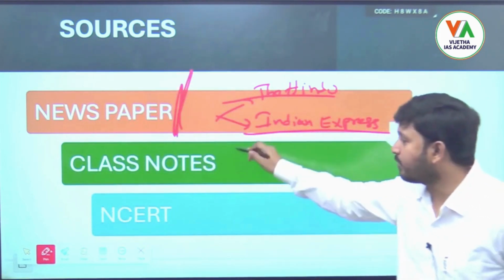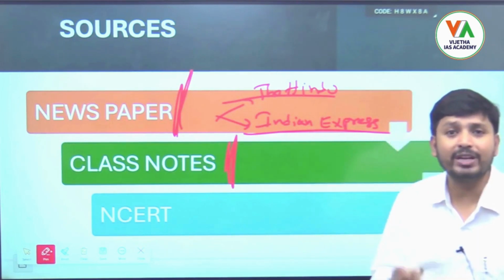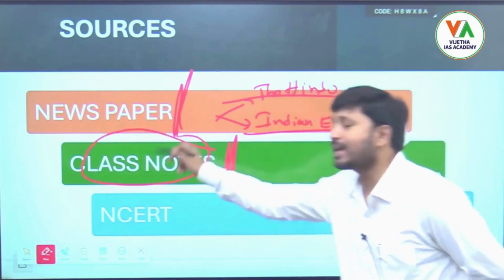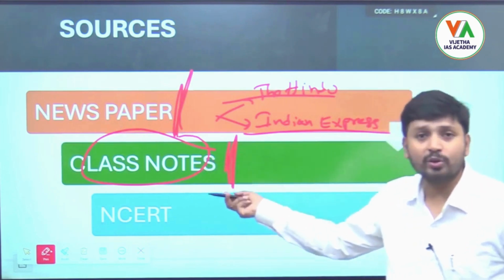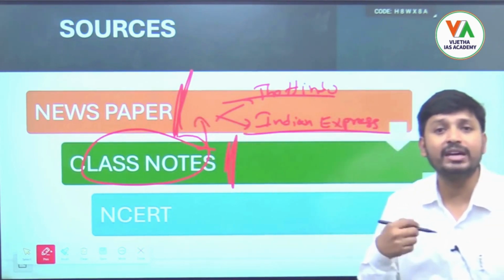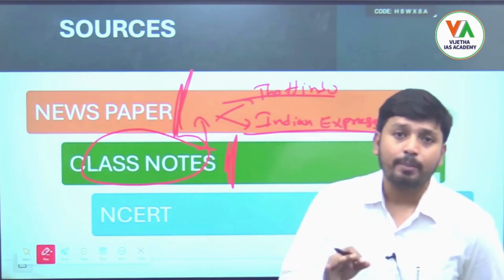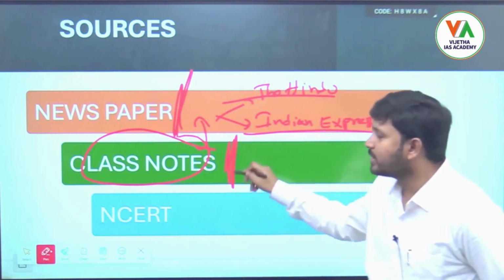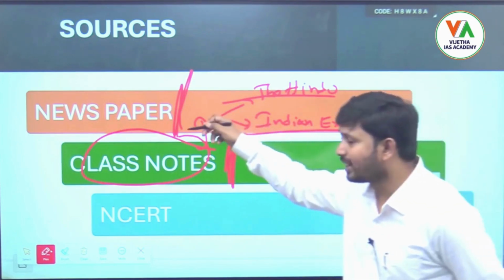Apart from that, we'll discuss each and every chapter and topic and dictate every topic in our class, so keep these class notes as your main source. Whatever class notes you have written in the class, add to them from the newspaper. In class itself we will try to mention the current affairs, but after our classes, whatever current affairs come, please add them to these class notes. So see what topics are there in the newspaper.